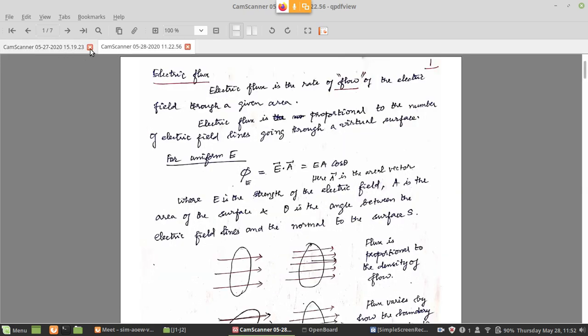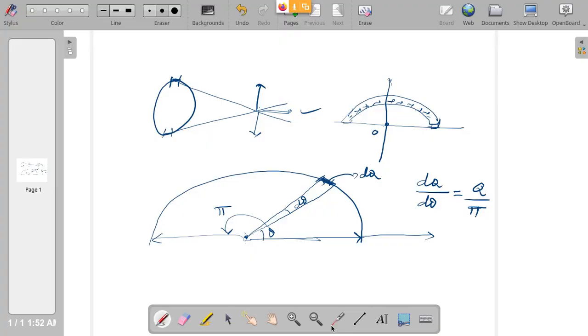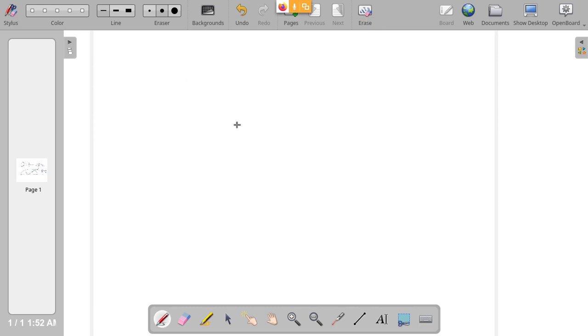Next, today we will move to a new concept called electric flux, because earlier we discussed what are called electric lines of force. So we basically have the idea that around a charge, one can imagine some lines which are basically directions in which another charge will move. So basically what we have is, let us say, a positive charge.